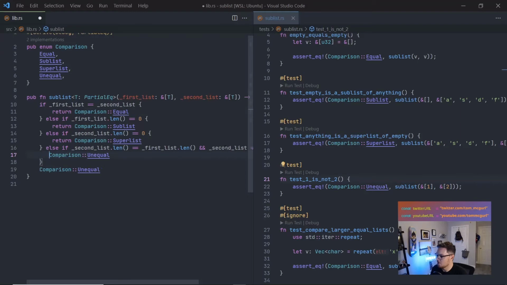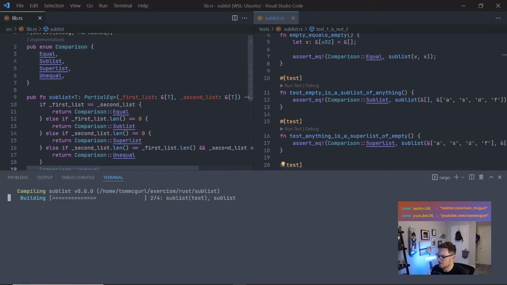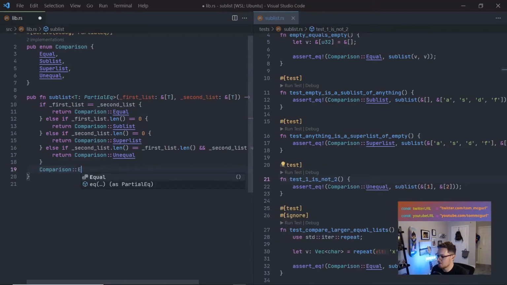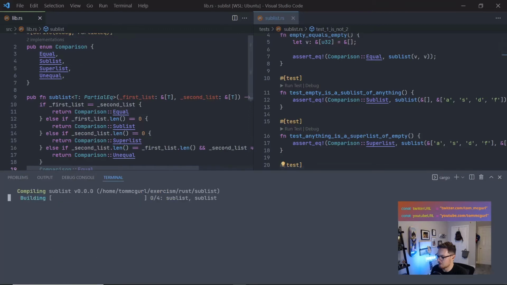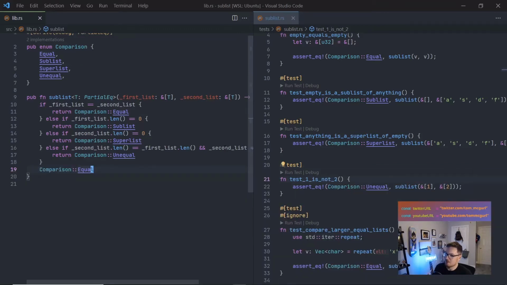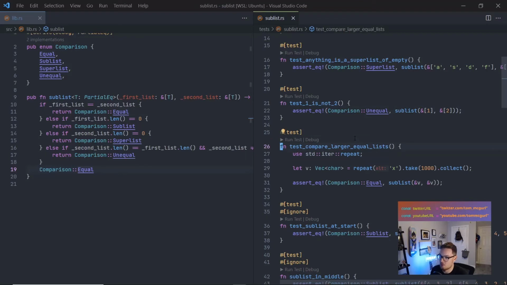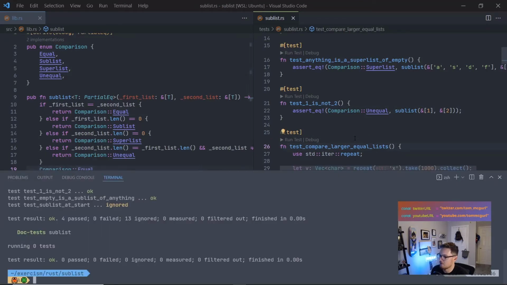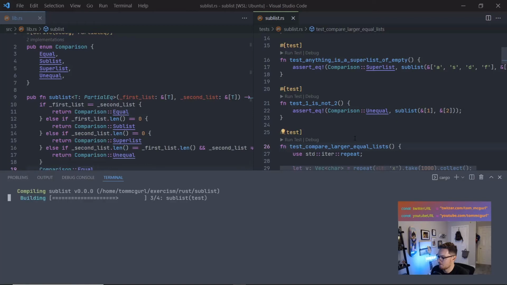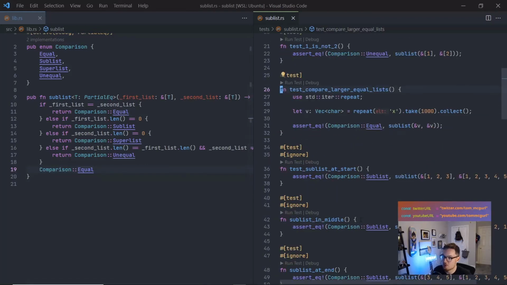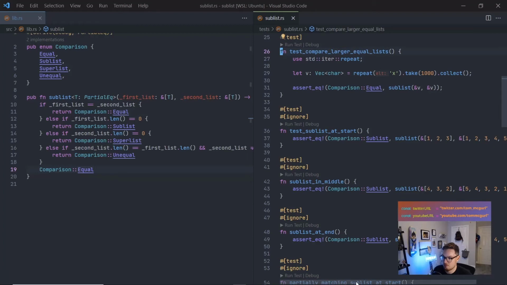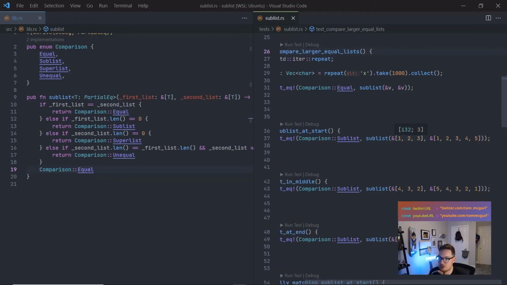And then of course this is still going to pass because it might fall back here, but let's just run it, and then we'll change that and see if it still passes. Good, so that passes, but let's change this to equal and see that everything still passes. Cool. But again, we have this if else. We're going to refactor in a second. This is checking a larger list for equality, so let's try that. I think that should work because our first conditional is just checking the list comparison, so let's run that. Awesome. And here's where we actually get into the actual problem: sublist 1, 2, 3. Here's where we need to figure stuff out, and we're going to refactor our code.